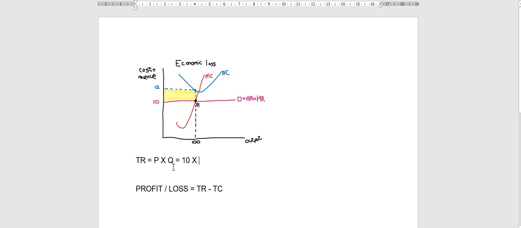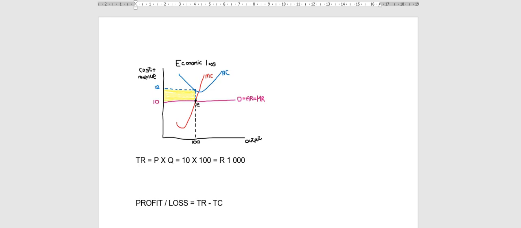The quantity they're referring to is your profit maximizing output. At 10 Rand, how much will this individual producer be willing to produce? You go down, it is 100. All right, so your total revenue is 1,000 Rand. Now you still need to calculate your total cost.